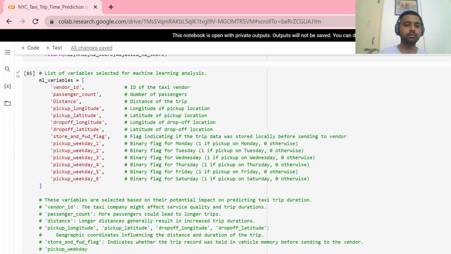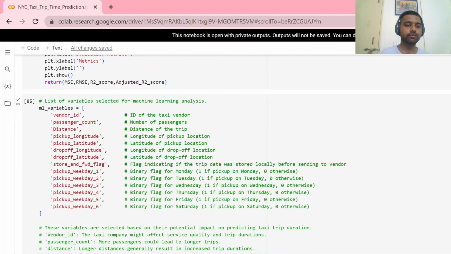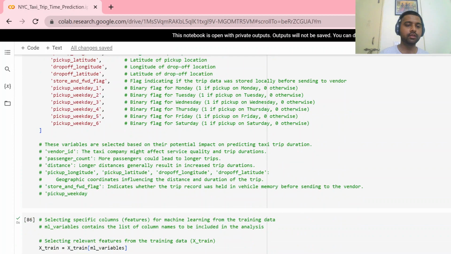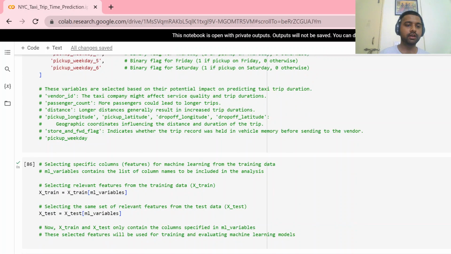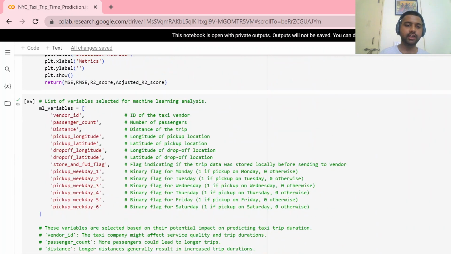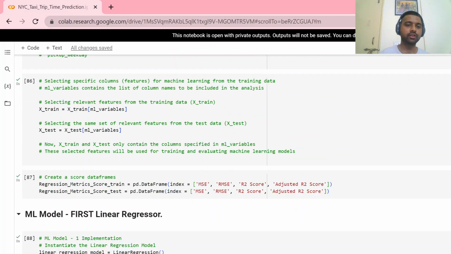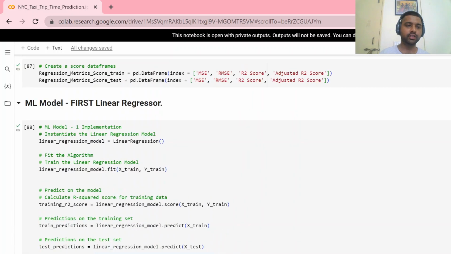So we split our data before, and after splitting into train and test, the split is 80 by 20: 80% of the data for the train and 20% for the test.